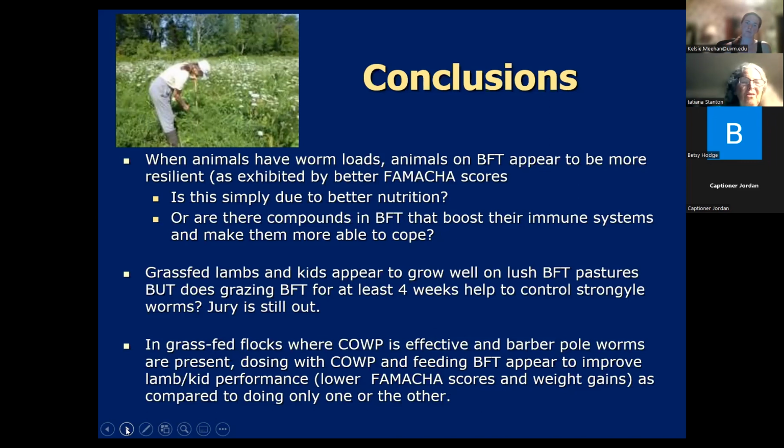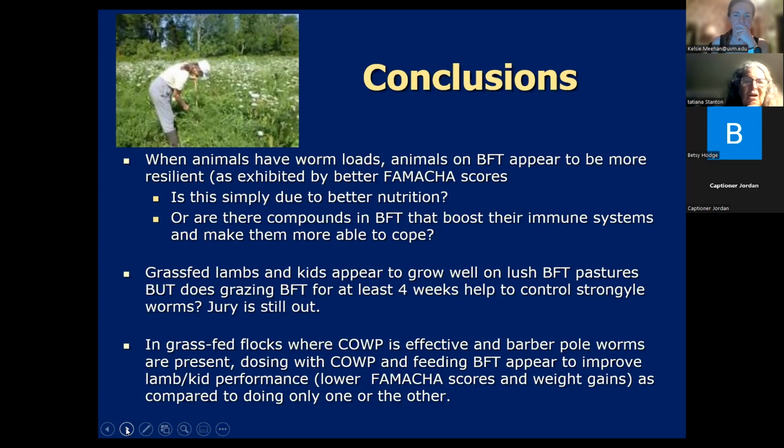We did find that grass-fed lambs and kids appeared to grow very well on lush bird's foot trefoil pastures. We had grass-fed lambs and kids that were growing 1/3 to 1/2 pound a day on these pastures, which was better than they were generally doing on conventional pastures. But we still don't know whether grazing bird's foot trefoil for at least 4 weeks is helpful to control the strongyle worms.